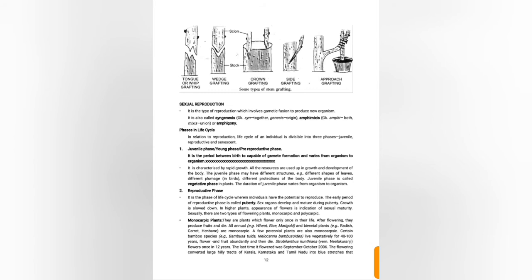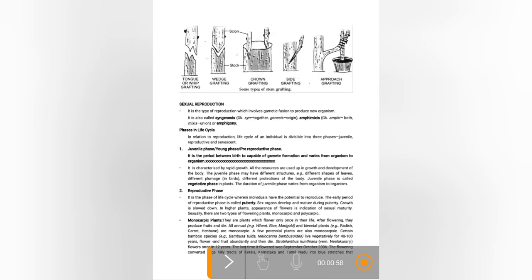Some of the phases in the life cycle are the juvenile phase, or young phase, or pre-reproductive phase. It is the period between birth and being capable of gamete formation, and varies from organism to organism. It is a young phase. Next is the reproductive phase, where puberty occurs. After the young phase comes the reproductive phase, where reproduction occurs.